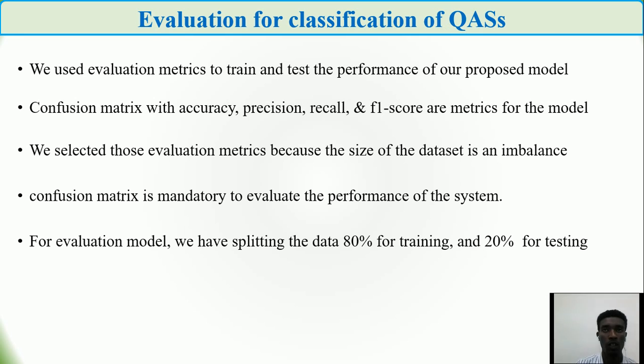After we gather and manually annotate our datasets, we use the classification and identification model. In order to identify the type of quality attribute scenarios, we used evaluation metrics to train and test the performance of our proposed models. Confusion matrix with accuracy, precision, recall and F1 score are some of the metrics of our model. We selected those evaluation metrics because the size of the data is imbalanced, so the confusion matrix is mandatory to evaluate the performance of the system. For evaluation, we split the dataset 80 and 20 for training and testing respectively.